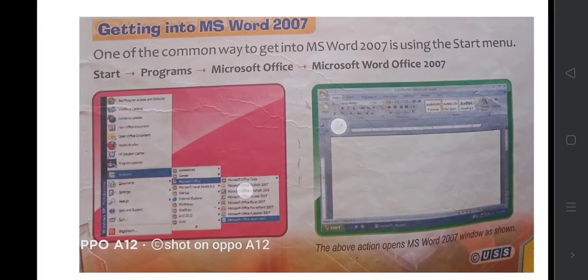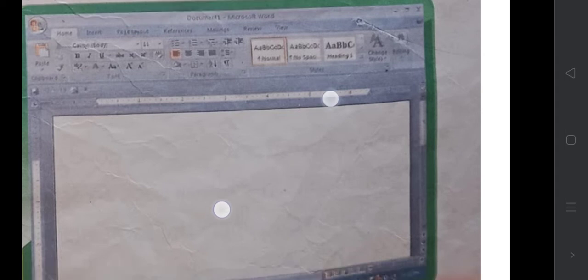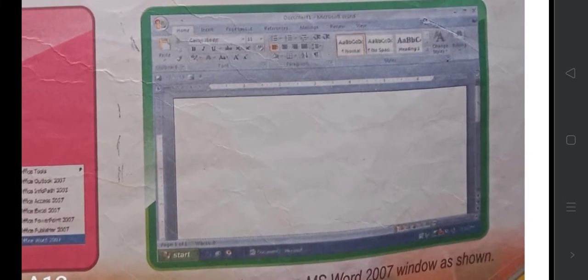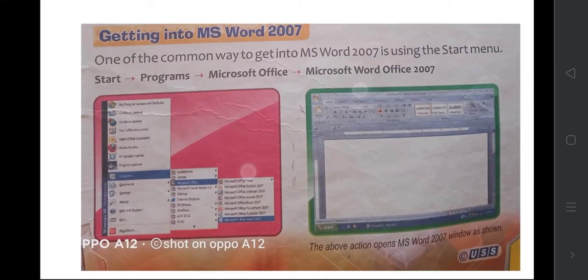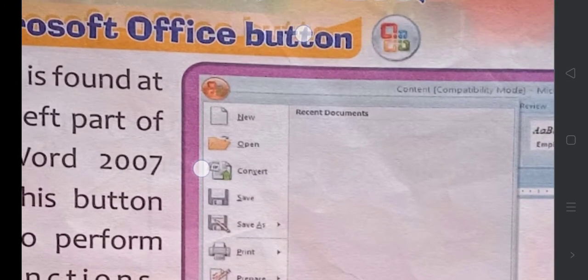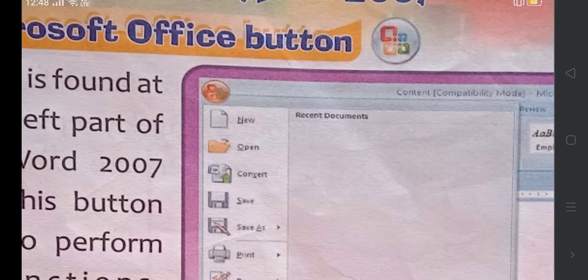As soon as you click all this, you will get a page like this. The application will be looking like this. This is MS Office Word 2007. Your page will be looking like this. Then the Microsoft Office button. Where is the Microsoft Office button? See here, you will have a button like this. This is called the MS Office button.